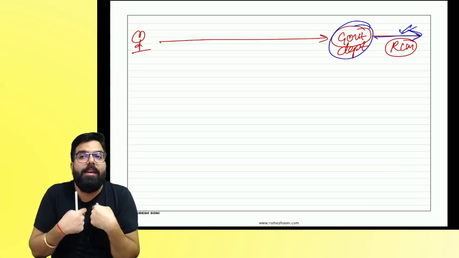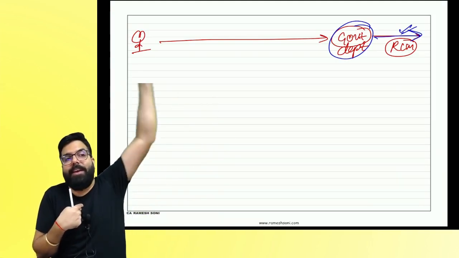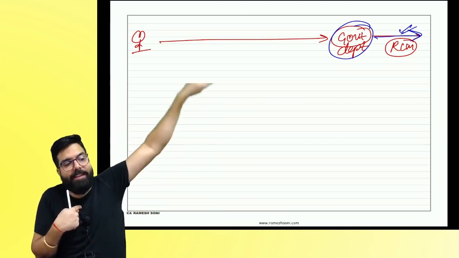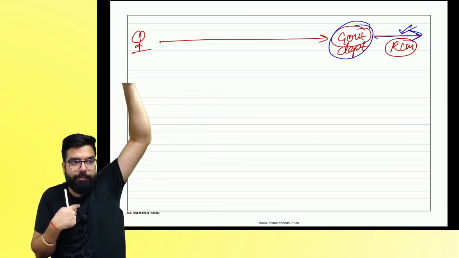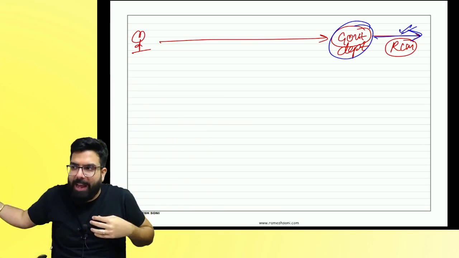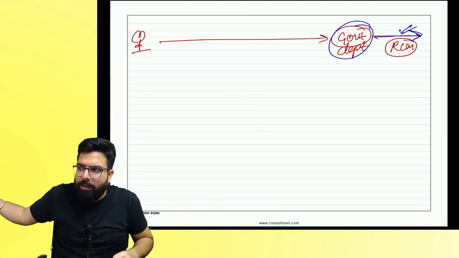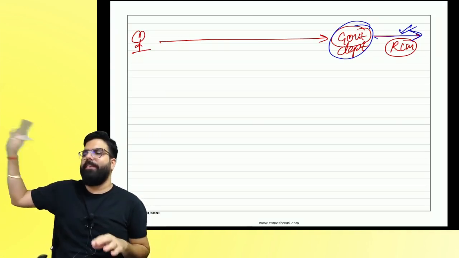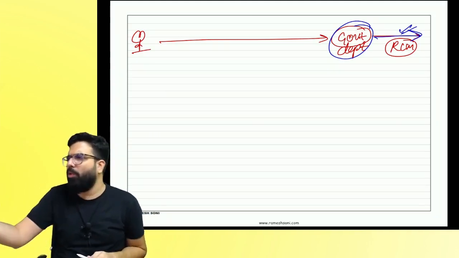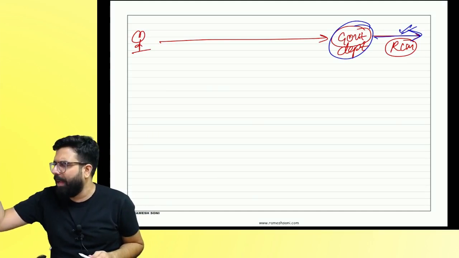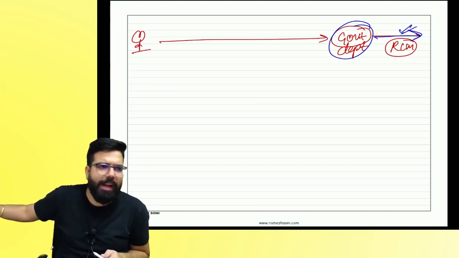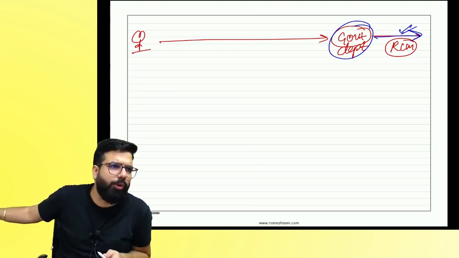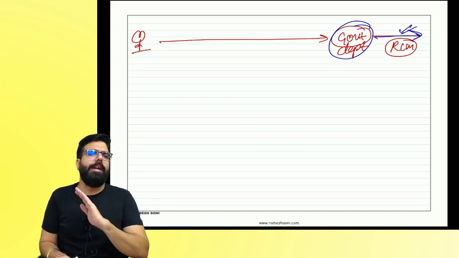Who paid the GST? The recipient paid the GST under RCM. If I paid the GST under RCM, will the supplier pay any GST? The government is telling, I don't want to know such a supplier who doesn't have to pay any GST. Does the government want to know about you if you are not going to pay anything to the government? The government is telling, I don't want them. I don't want to know about them. Please don't deduct any TDS.